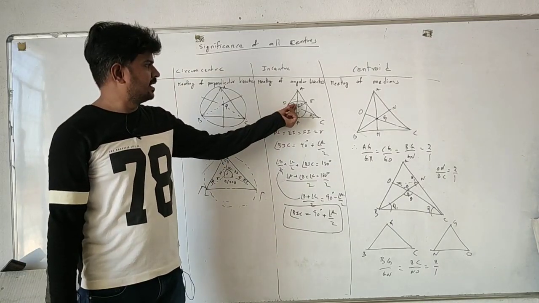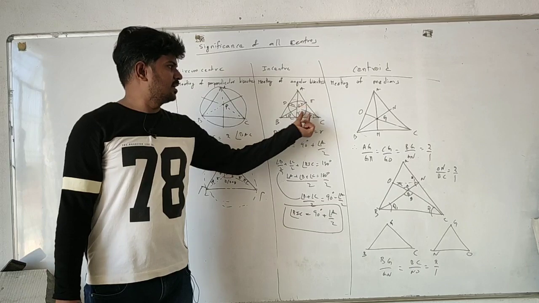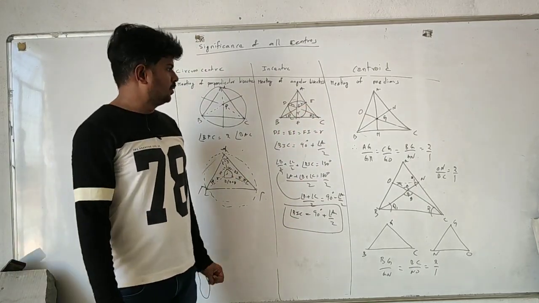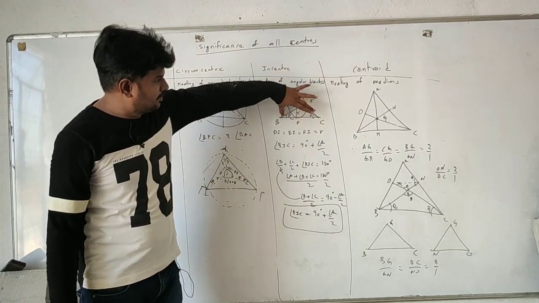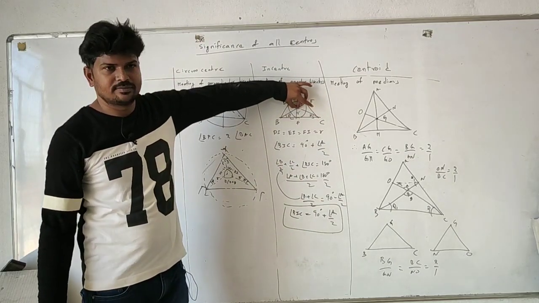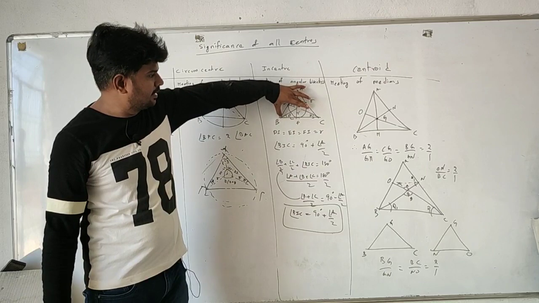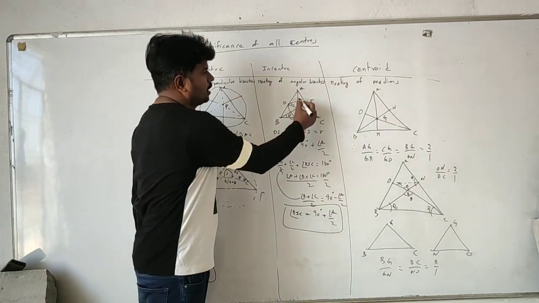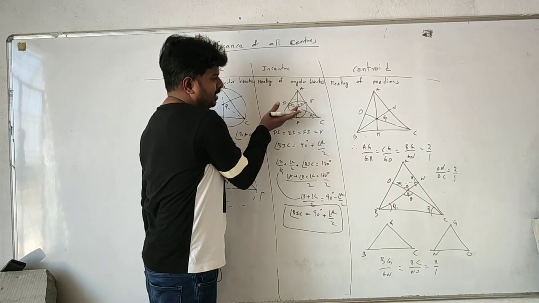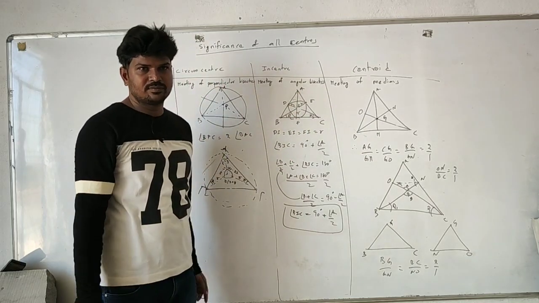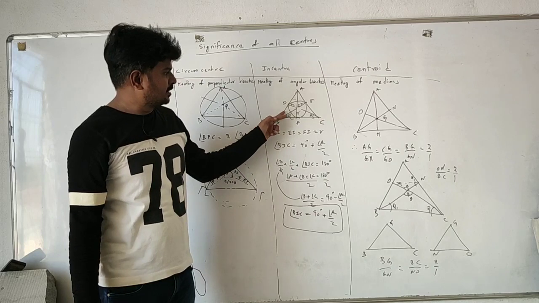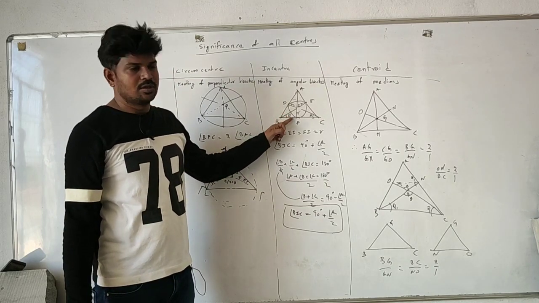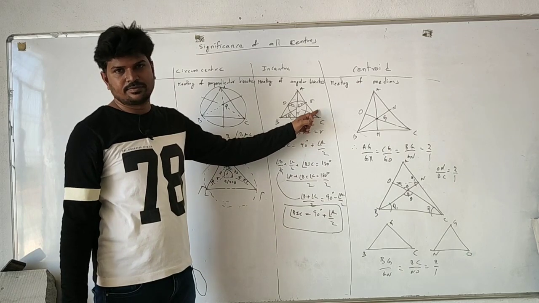Now one thing is clear here: the distances DI, IE and IF are the same, equal to the inradius R. Now, if you want to find the angle made by BC at the incenter, that is angle BIC, the angular bisector is dividing angle B equally, so it is angle B by 2, angle B by 2. Here angle C means angle C by 2, angle C by 2.